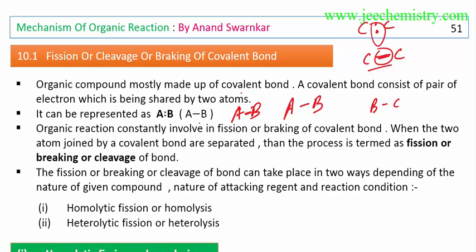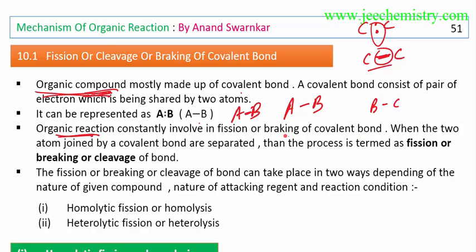In organic chemistry, the compounds are mostly made of covalent bonds, and organic reactions constantly involve fission or breaking of covalent bonds. Organic compounds are mostly made of covalent bonds, and organic reactions constantly involve fission or breaking of covalent bonds. This needs to be taken care of.